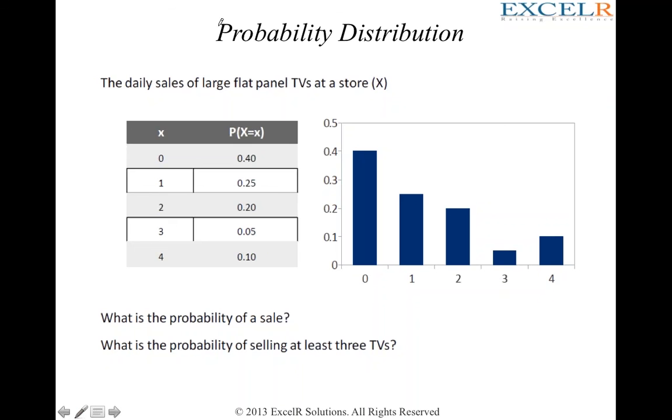Whenever you see a capital representation, whatever be it, capital X or capital Y or capital W or capital A, B, C, whatever be it, these are called random variables. We have already discussed a random variable. So capital X here is a random variable. This capital X is the count of sales of large flat panel television sets. When you refer to any statistical book on this planet, capital X would mean your random variable.